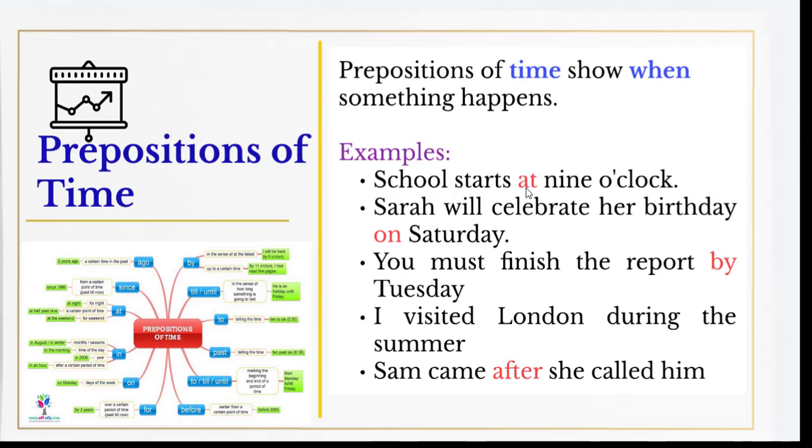Examples: School starts at 9 o'clock. School starts when? At 9 o'clock. Okay? When does school start? School starts at 9 o'clock. So at is a preposition of time. Sarah will celebrate her birthday on Saturday. When will Sarah celebrate her birthday? Sarah will celebrate her birthday on Saturday. You must finish the report by Tuesday. When must you finish the report? You must finish the report by Tuesday. So by is a preposition of time.